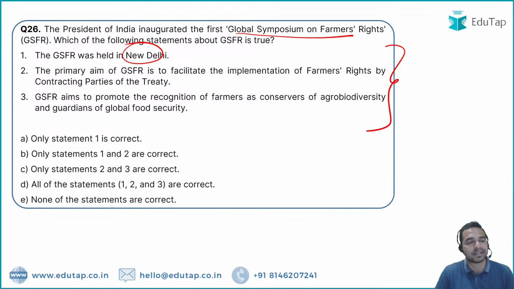Second statement says that the primary aim is to facilitate the implementation of farmer rights. यहाँ पर जो farmers के rights हैं उनकी implementation को facilitate करना है इसका काम. Third statement says that it aims to promote the recognition of farmers as the conservers of the agro biodiversity, कि जो यहाँ पर farmers हैं they are acting as the conserver जो agro biodiversity को यहाँ पर सेव करते हैं.